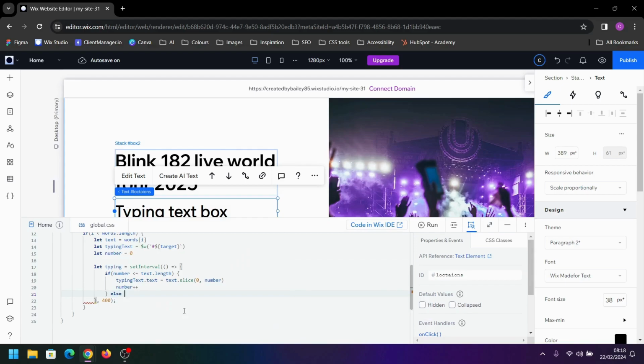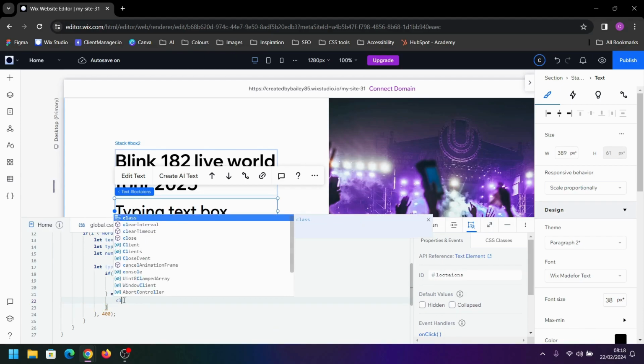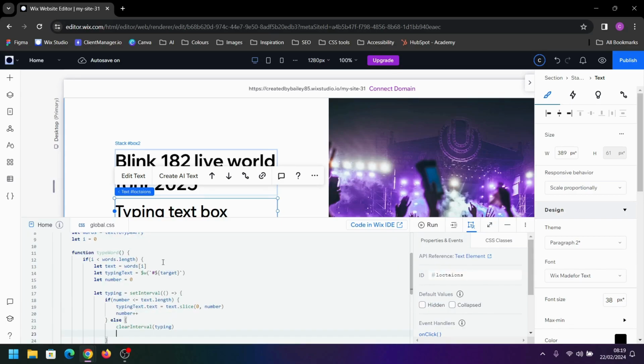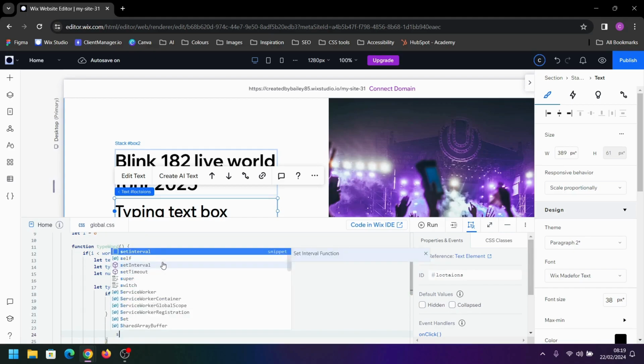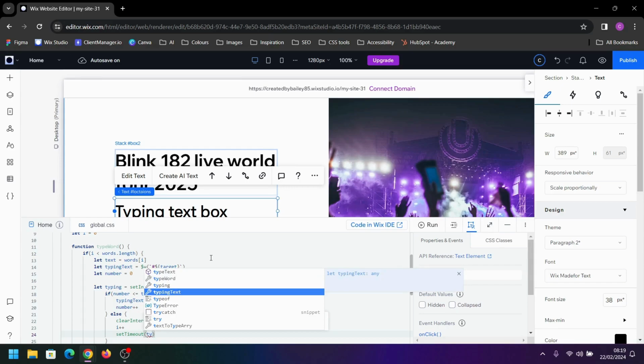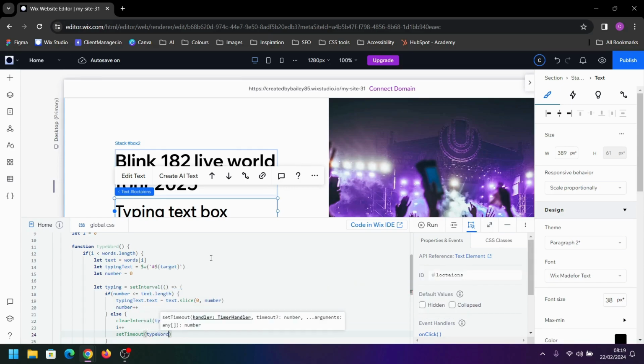Next we write else, and this block of code will run when this isn't true. When this isn't true, we want to clear this interval. The interval we want to clear is typing. We want to increase i by 1, so we write i++, and then we're going to create a setTimeout, and this setTimeout is going to recall this function after 500 milliseconds.